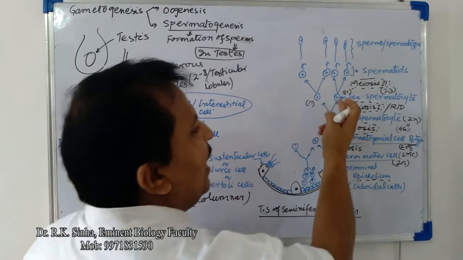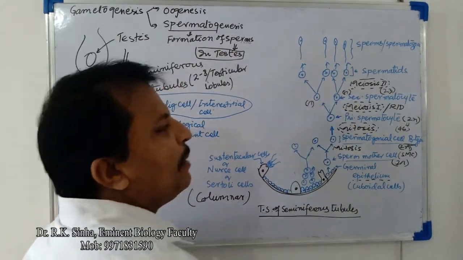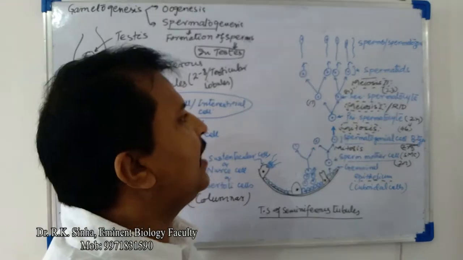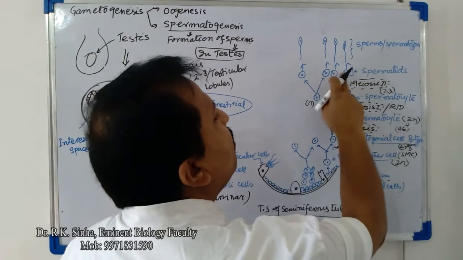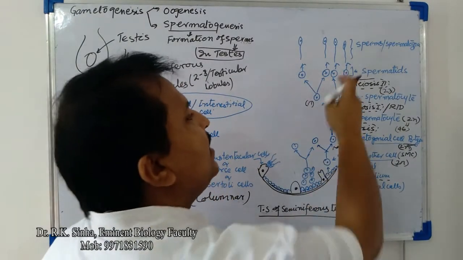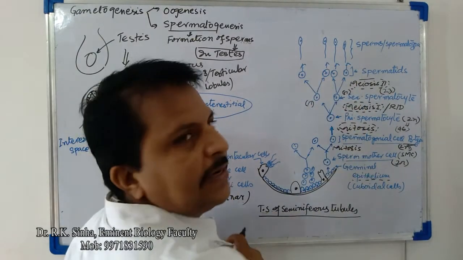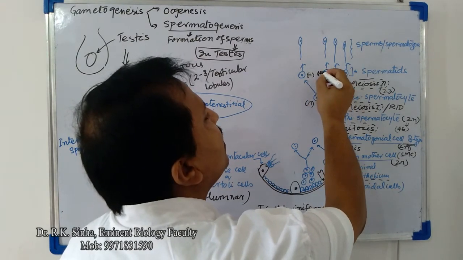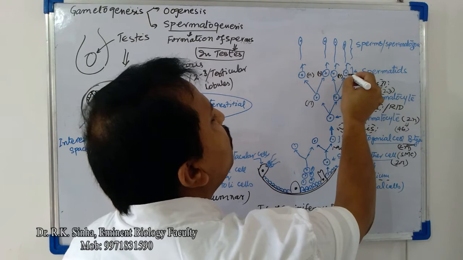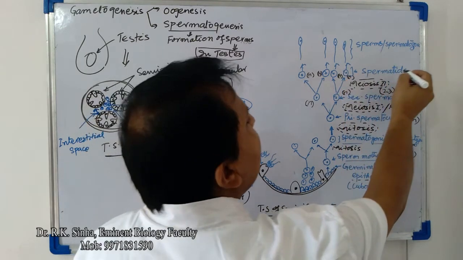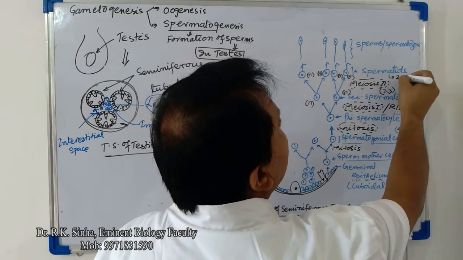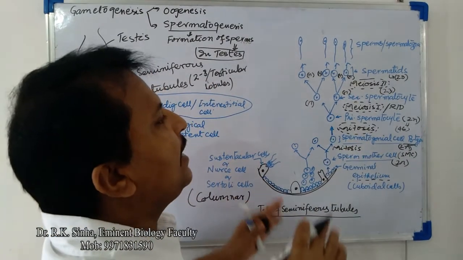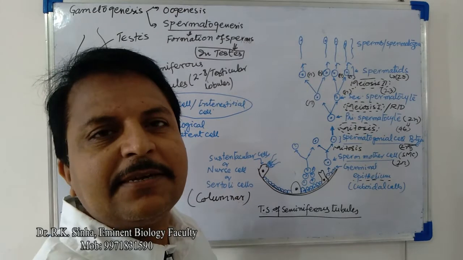So when both secondary spermatocytes undergo the second meiotic division, they will form 4 spermatids. These are 4 spermatids, and each will have an n set of chromosomes. It means 23 chromosomes will be present in each spermatid.